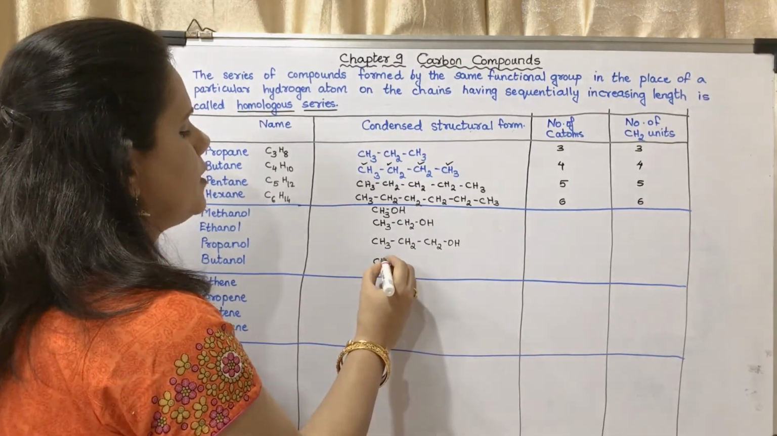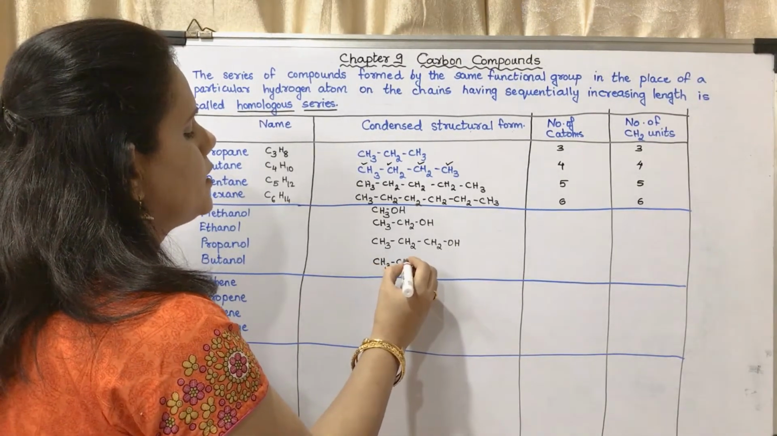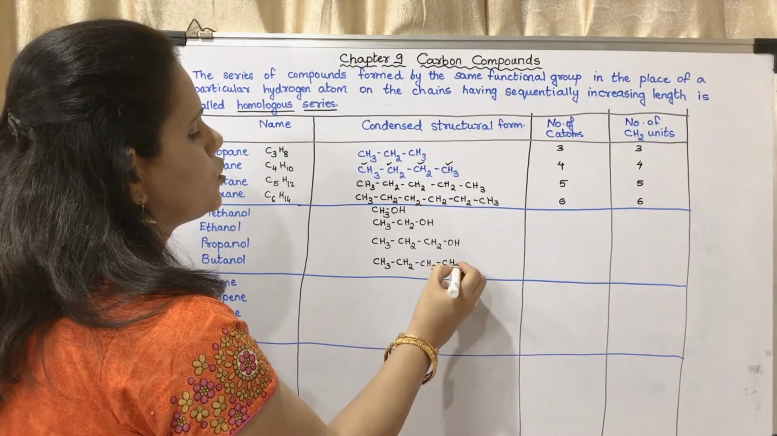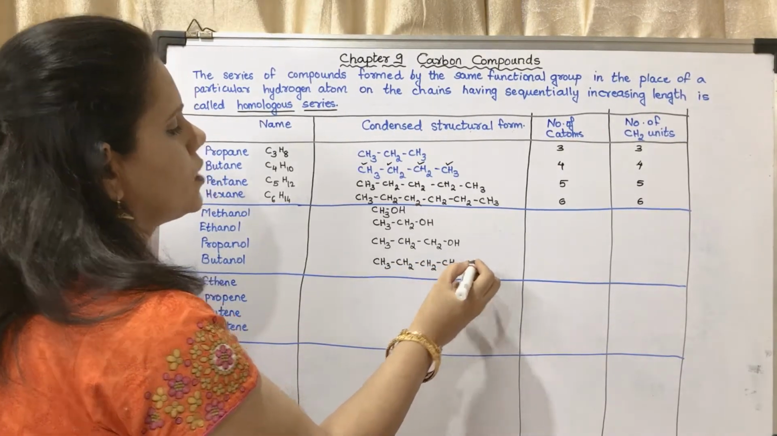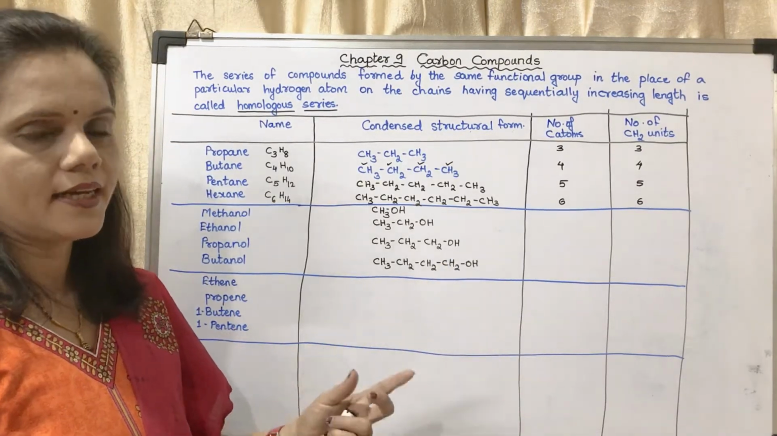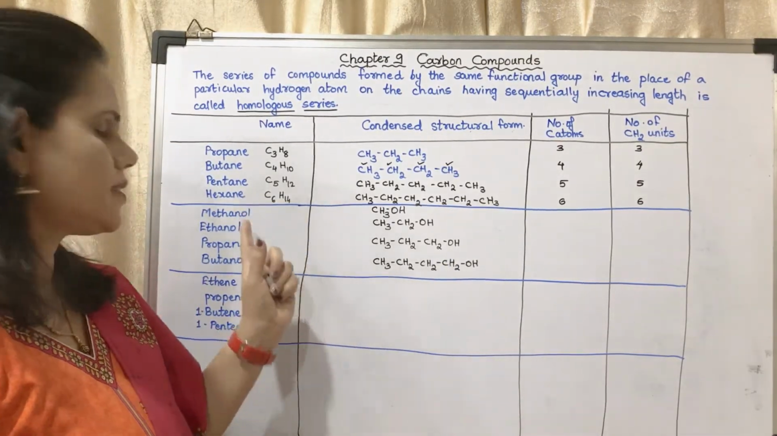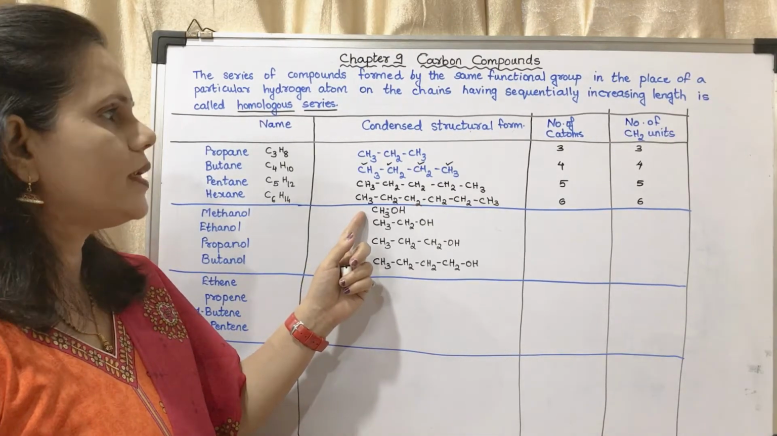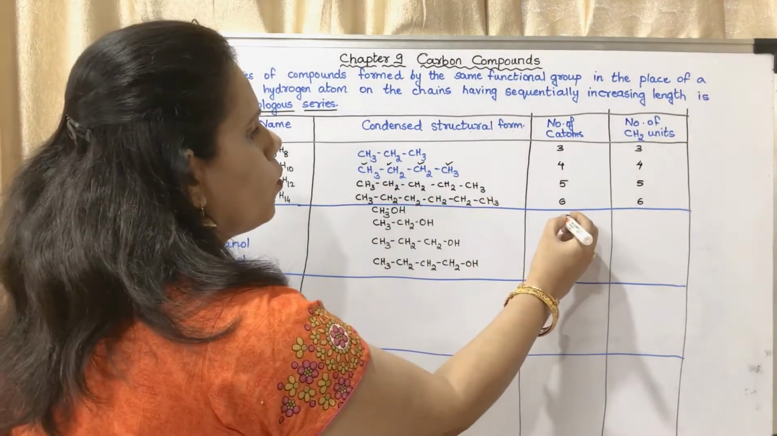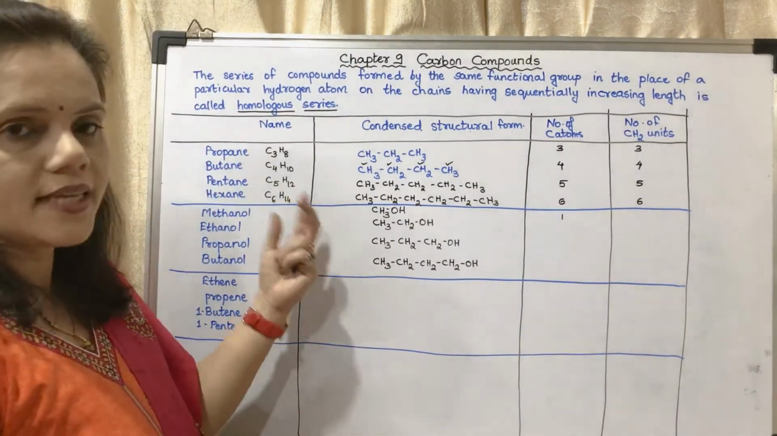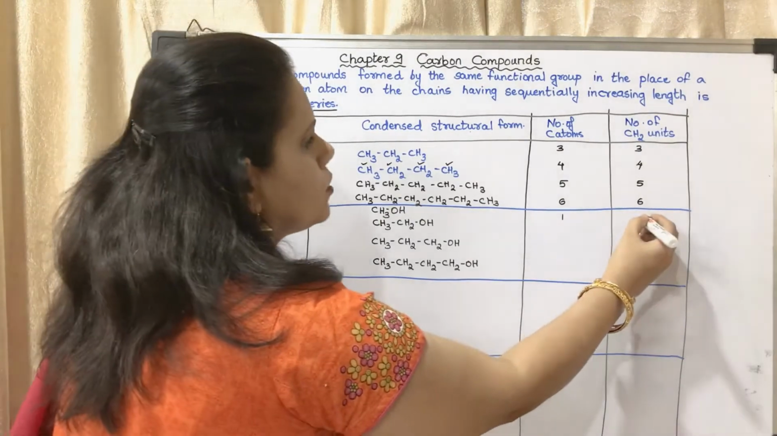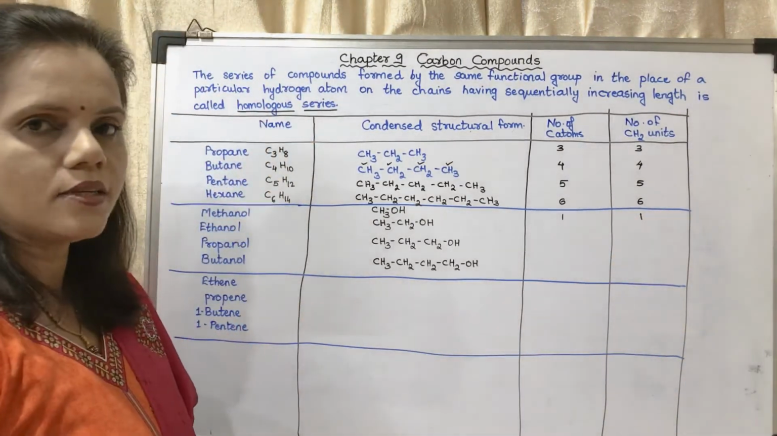The butanol will be CH3CH2CH2CH2OH. Okay, if you want, you may check in the other lecture. We had done the structures of all these, isn't it? Okay, now you may see how many carbon atoms. There is 1 carbon atom. How many CH2 units? This CH3 is having 1 CH2. So number of CH2 units is 1.